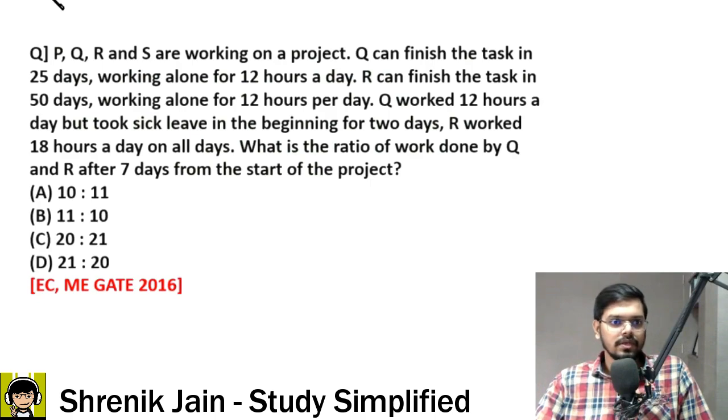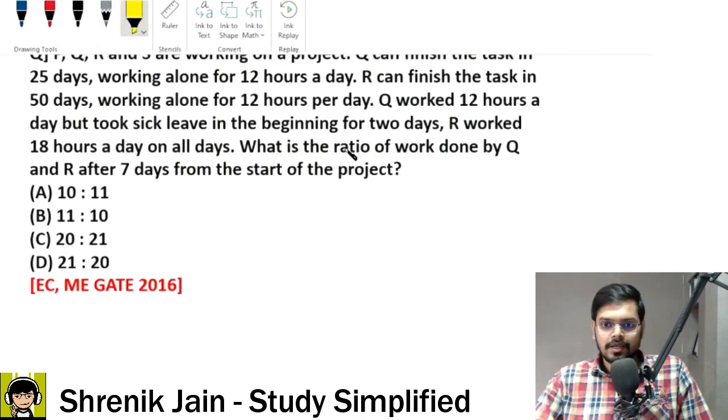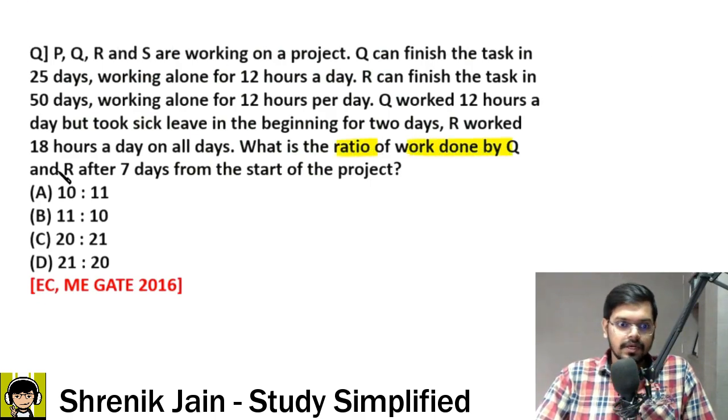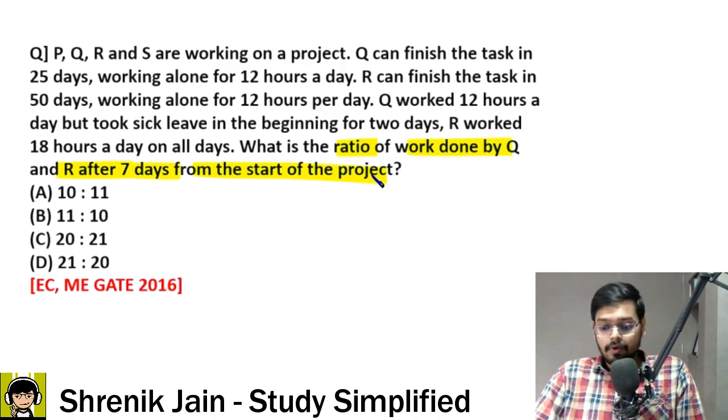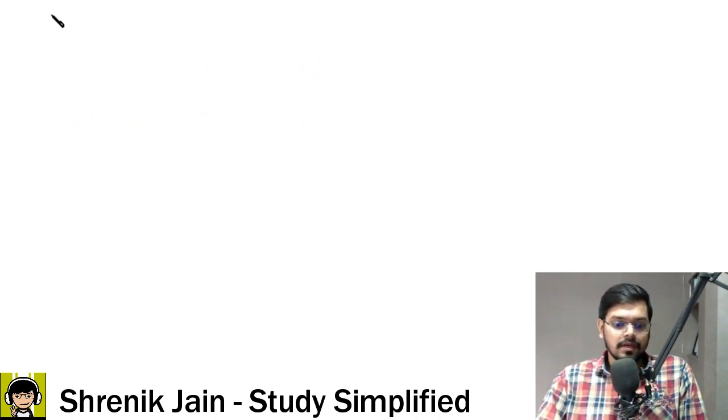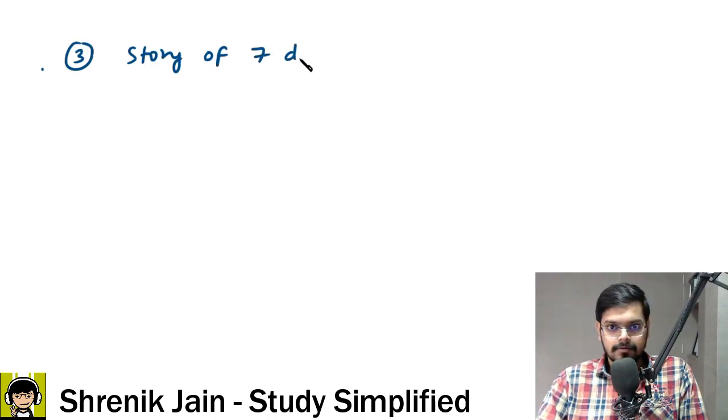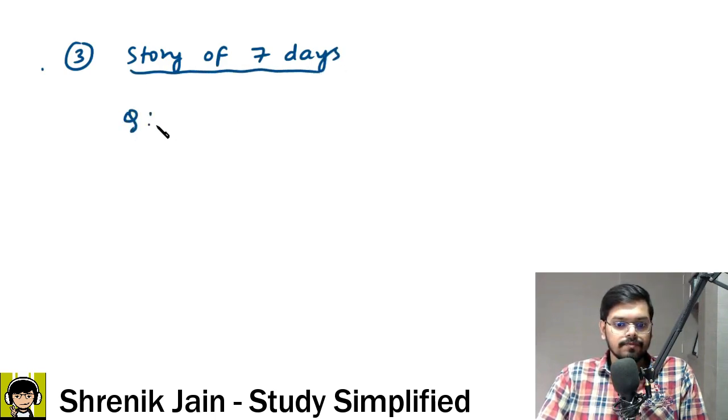What's the story? Sir, they need the ratio of work done by Q divided by work done by R, but after 7 days from the start of the project. After 7 days. So, what is the story of the 7 days? Sir, it is that Q is not working all the days. How do you know?